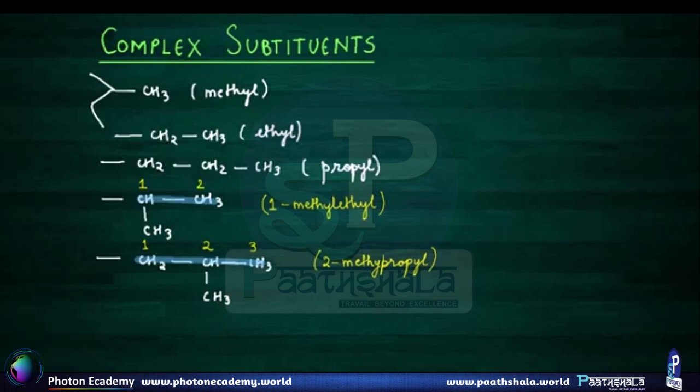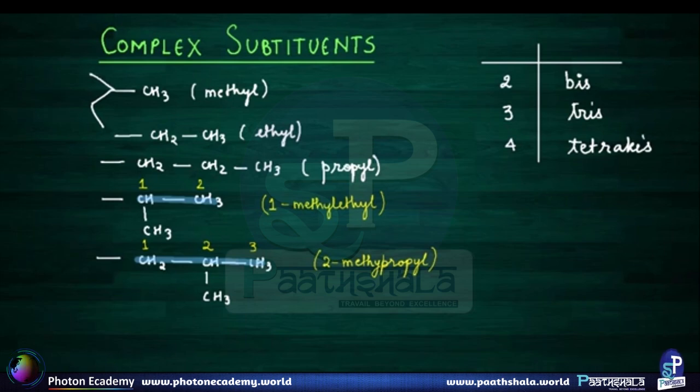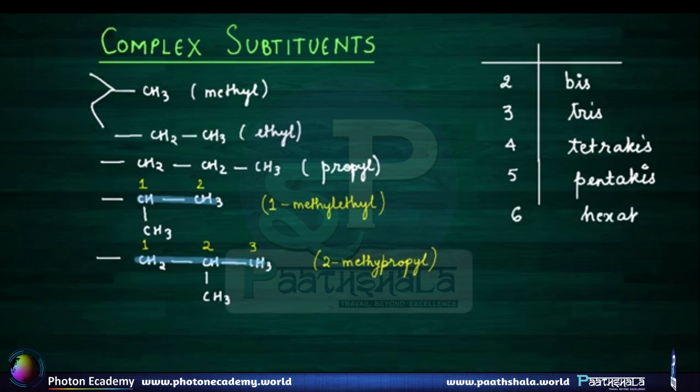For complex substituents, if there are 2 or more identical substituents present, we do not use di, tri or tetra over here. Instead we use a different chart. Let's see. The chart that we use over here is: for 2 we use the word bis, for 3 we use tris, for 4 we use tetrakis, for 5 we use pentakis, for 6 we use hexakis, and so on.